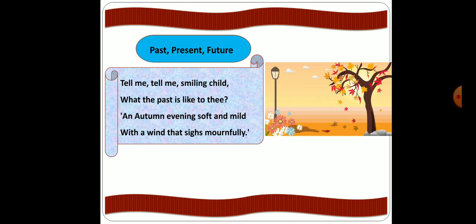When the child is sighing mournfully, it means it is making a sound of sadness. So here the child is telling that his past was like an autumn evening, soft and gentle, but at the same time there were some occasions where the child was having sad moments in his life. That's how the child is comparing his past with the autumn season.